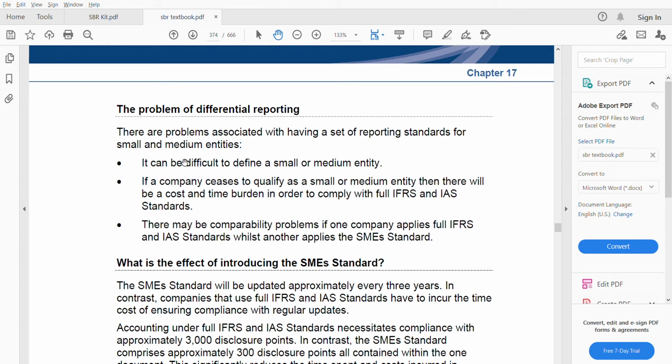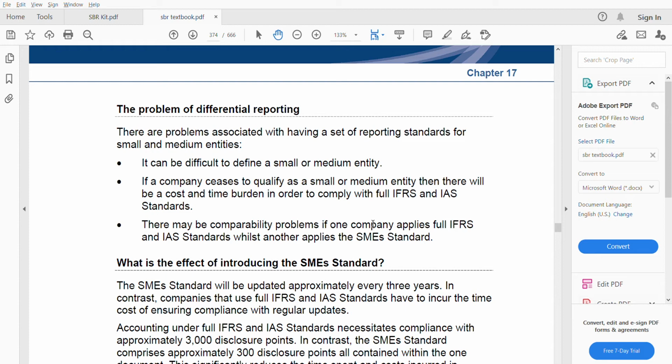It can be difficult to define a small or medium entity. Yeah, it can be, yes. Because sometimes an organization, let's say an online organization, might be so big, they might have employees, but all those employees are working from home. They don't have a physical office.